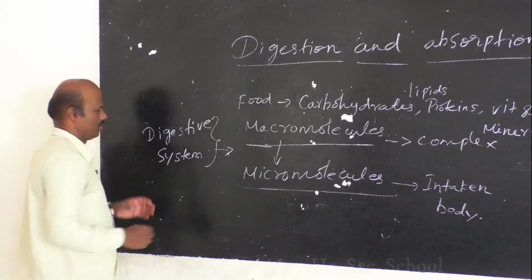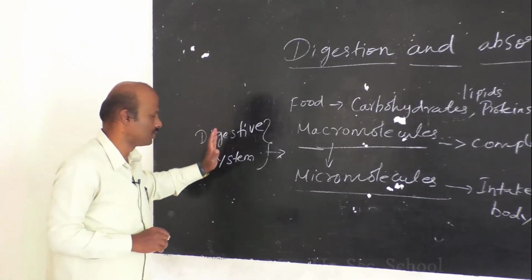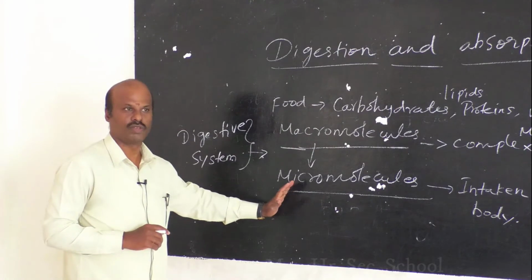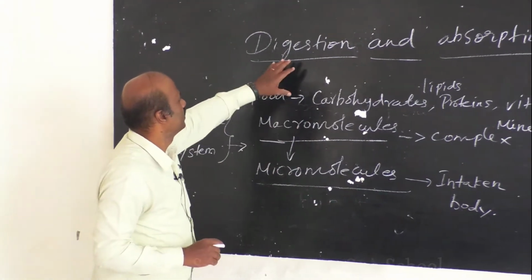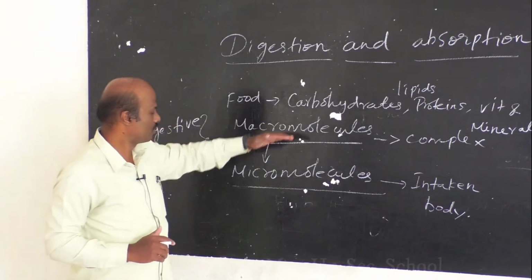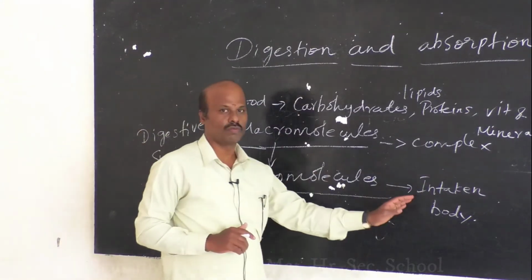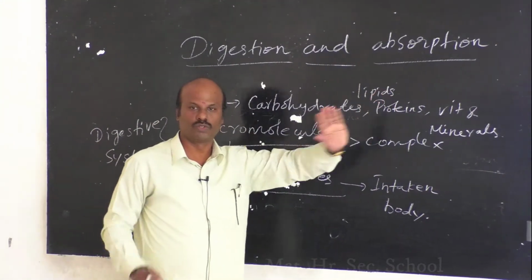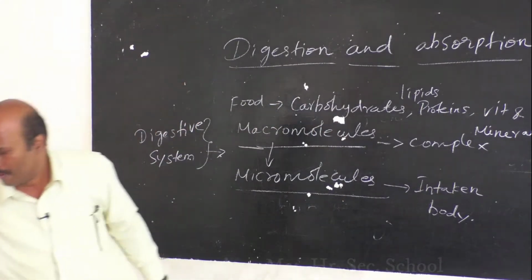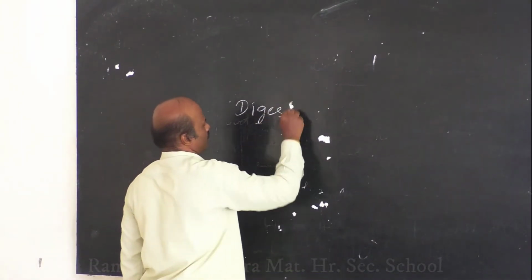So here comes our system, the digestive system. Only with the help of the digestive system, this process, conversion of complex into simpler form, takes place. That is why we are studying this unit 5, digestion and absorption. This conversion of complex form to simpler form is digestion. Once it is converted to simpler form and taken up by our body, it is called absorption. So you should understand what is meant by digestion and absorption. Okay, next. As I already discussed, the digestive system.